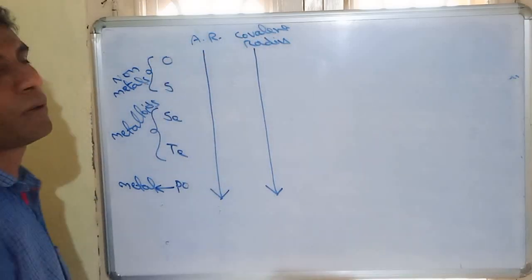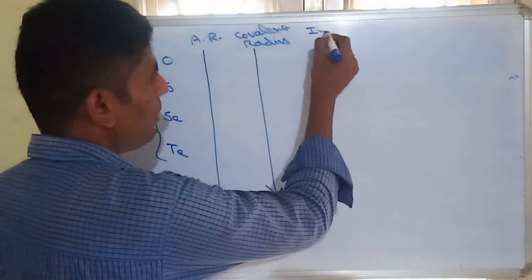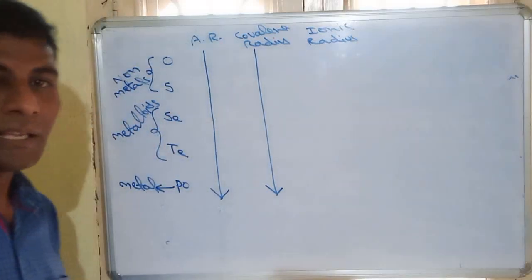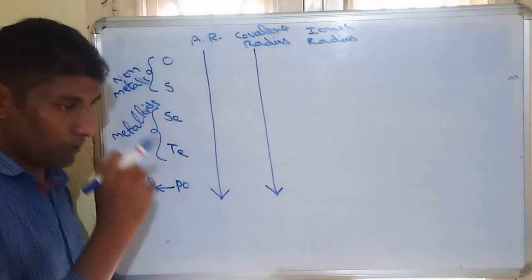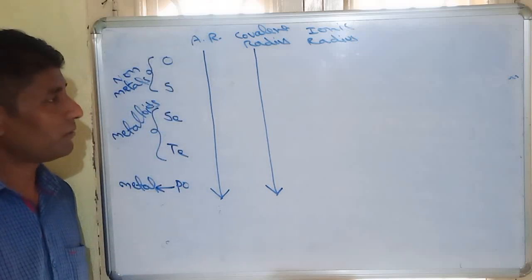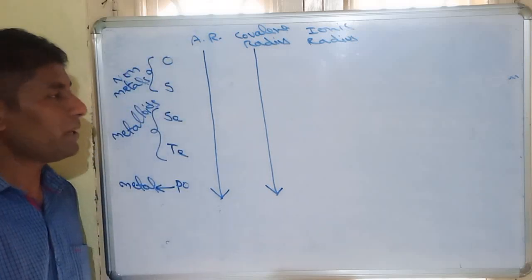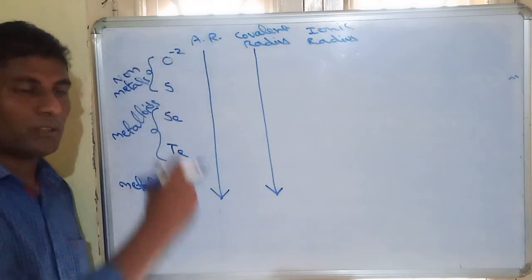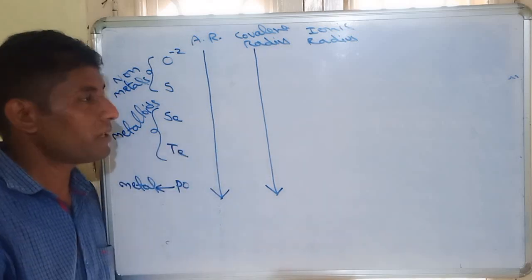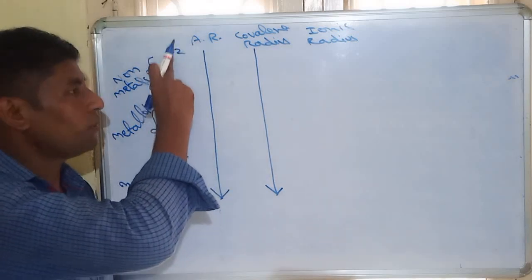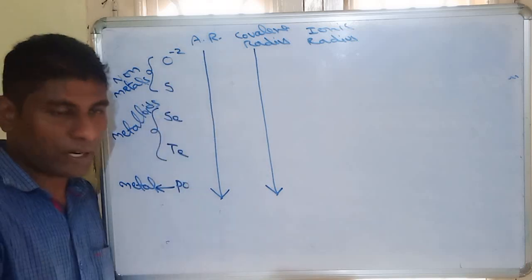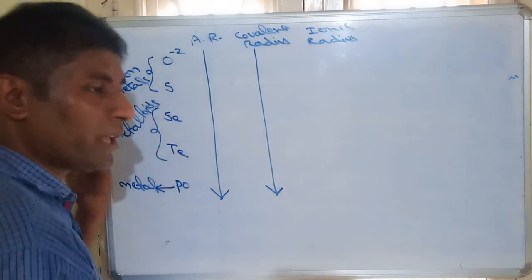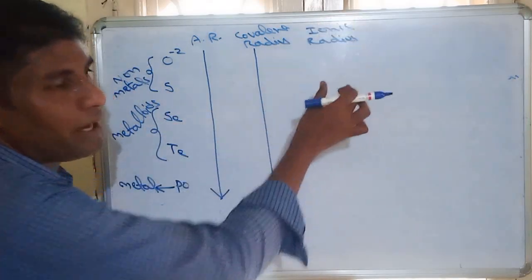So atomic radius, covalent radius, also called ionic radius. What does ionic radius mean? All of these non-metals, all of these 16th group elements, mostly exhibit an oxidation number of -2. That means they will gain 2 electrons for the octet configuration. They will form negative ions like O2 minus, S2 minus, Se2 minus. After forming ions, their size is called ionic radius.